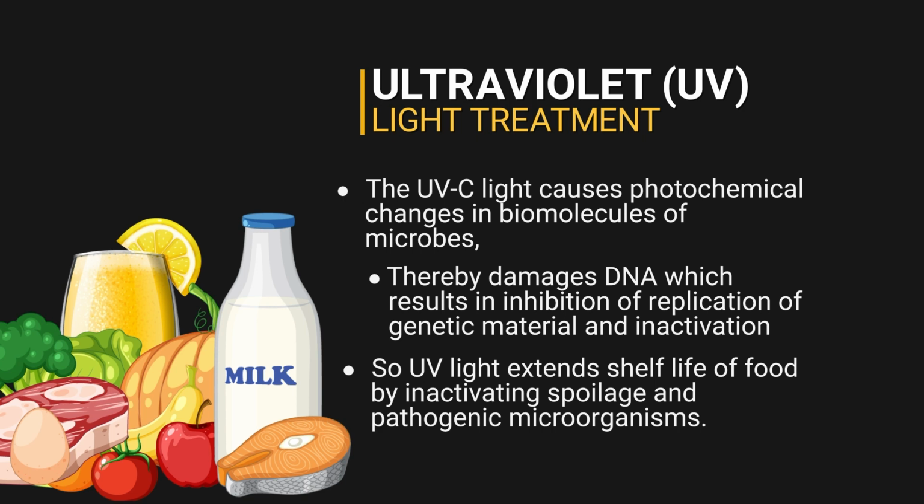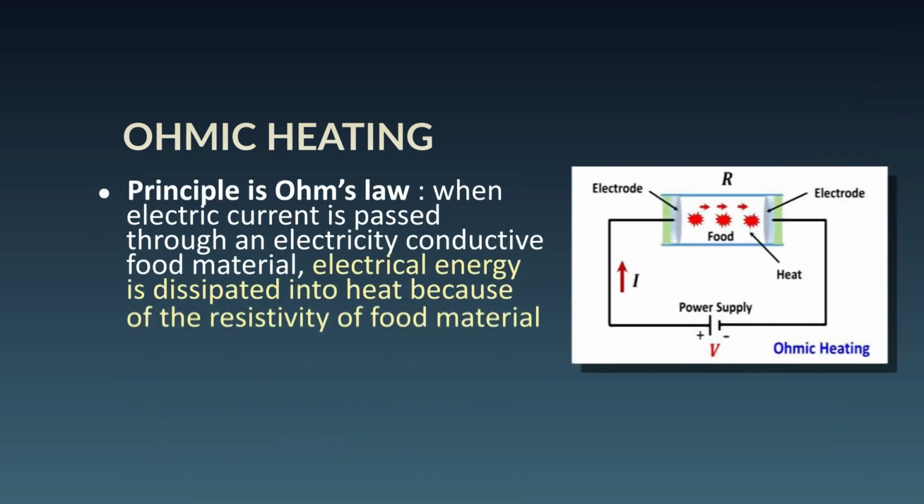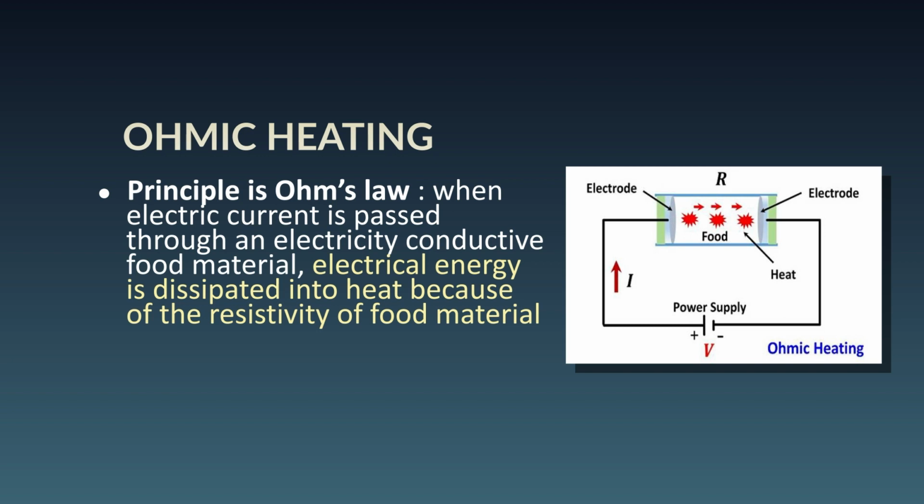Now, so far what we discussed are non-thermal novel technologies. I'll take one example of a thermal technology, but a novel one, which is not using the conventional way of heating. That is ohmic heating. It is a novel thermal processing technology. In this, we are targeting heating, increasing temperature, but through electrical resistance heating, or joule heating as it can also be termed, where the normal 50 to 60 hertz frequency can be used, and you pass that current through the food material.